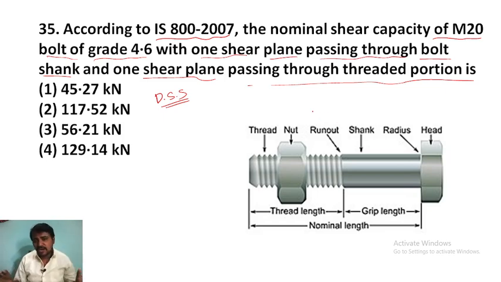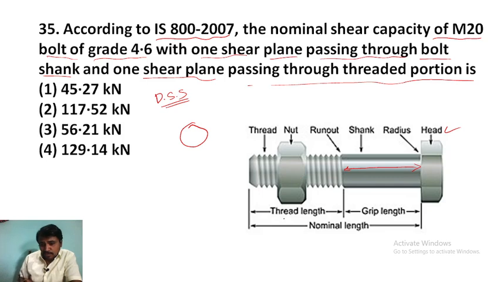Before starting that question, first understand the different parts of any nut and bolt. In the sketch you can see this is a nut and bolt. This is the head and this is the radius. This portion is the shank, and this is the run out, and this is the nut, and this is the thread.